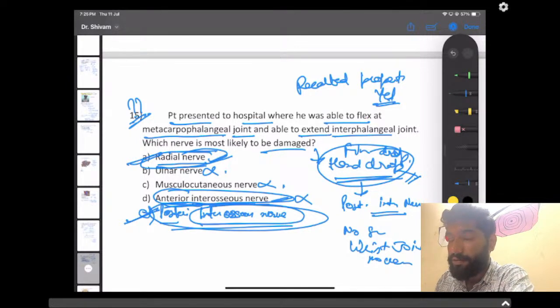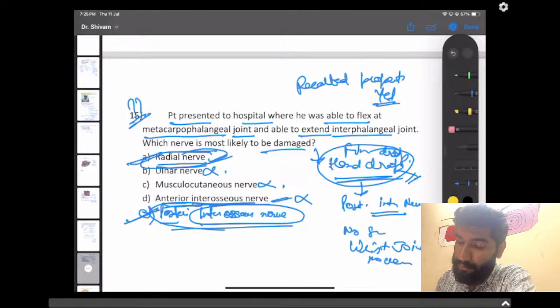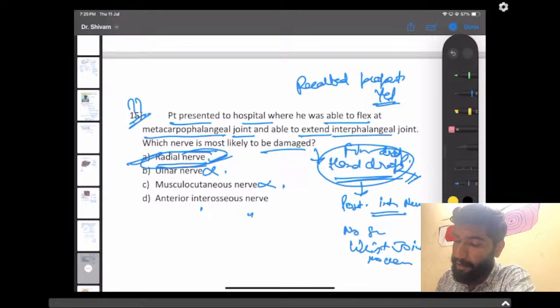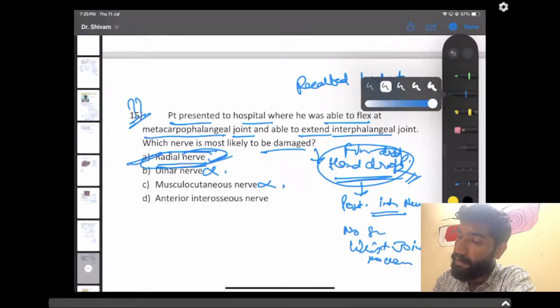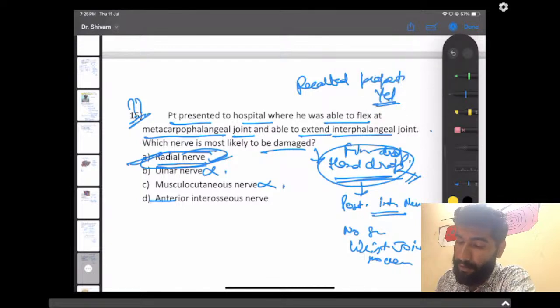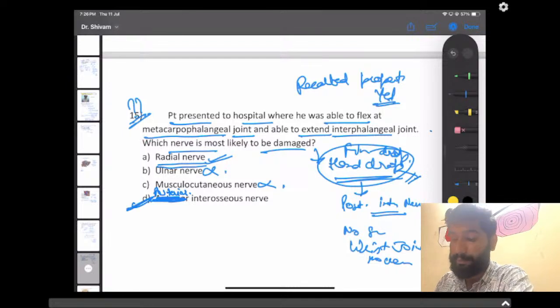Given anterior interosseous nerve was not given. Okay, if anterior was not given, let me take it. But wait a second. Anterior was not given. Posterior was given. Okay, posterior interosseous nerve was given and finger drop was present. So I will suggest the answer here will be posterior interosseous nerve. But if it was not there, then the answer will be radial nerve.